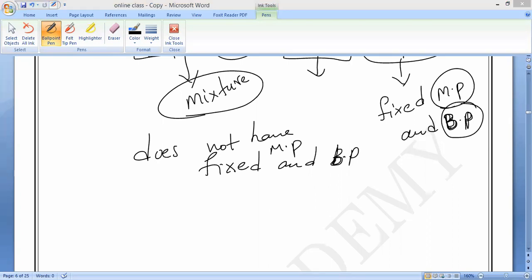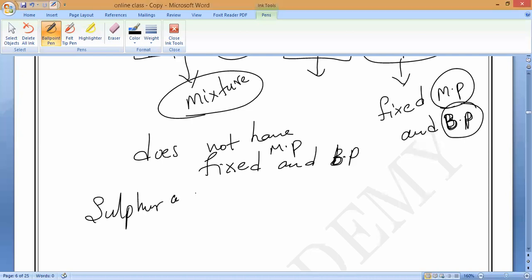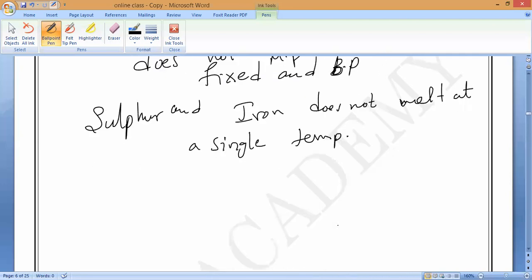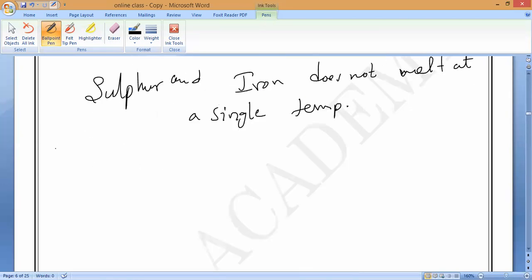Sulfur and iron do not melt at a single temperature. You understand what I'm saying? Single temperature. That's all. But compounds do. Correct or not? This is the fifth property of the iron and sulfur mixture.